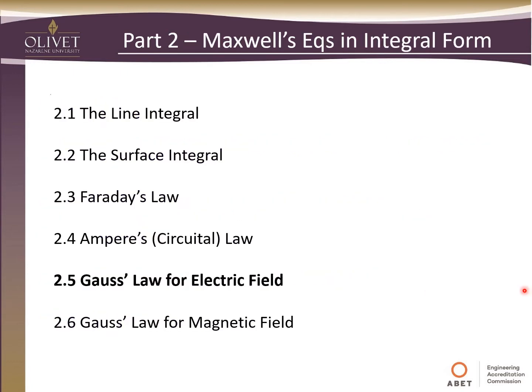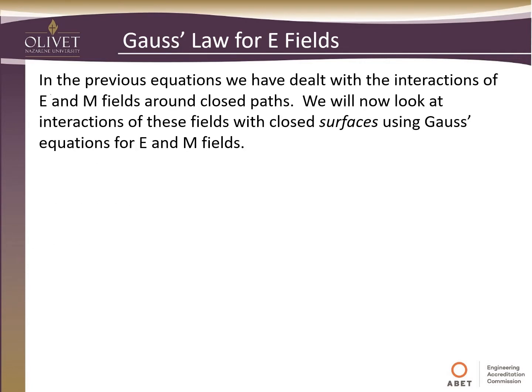So we're continuing in part 2 here on our outline. There are two different equations in Maxwell's equations that are attributed to Gauss. So we want to look at the first one, Gauss's law for the electric field. In the previous equations, we've dealt with the interactions of the E and M fields around a closed path. What we want to do now is look at interactions of these fields with closed surfaces. So we do this using Gauss's equations for electric and magnetic fields.